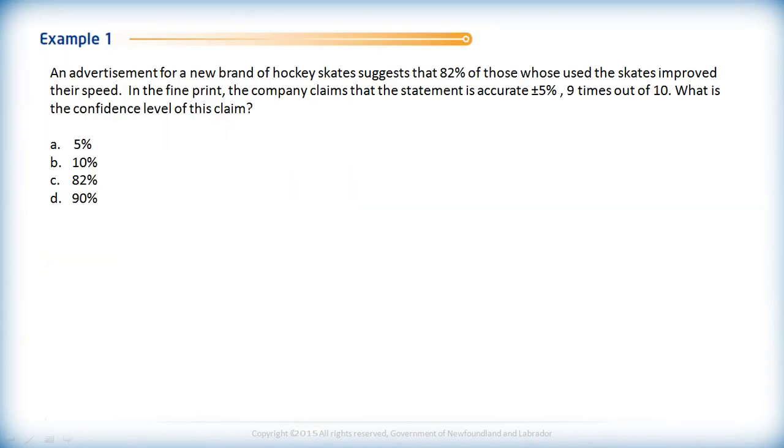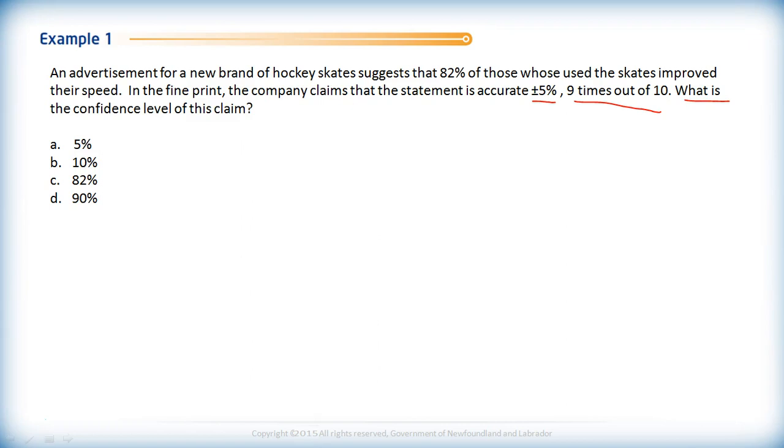Okay, so let's see. First question. An advertisement for a new brand of hockey skates suggests that 82%, that sounds like a wild claim already, of those who use the skates improved their speed. In the fine print, the company claims that the statement is accurate, plus or minus 5%, 9 times out of 10. What's the confidence level? Oh, that's an easy question.